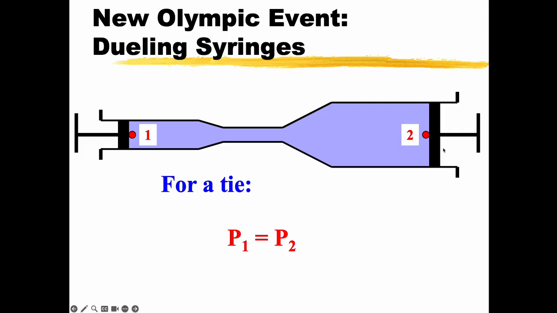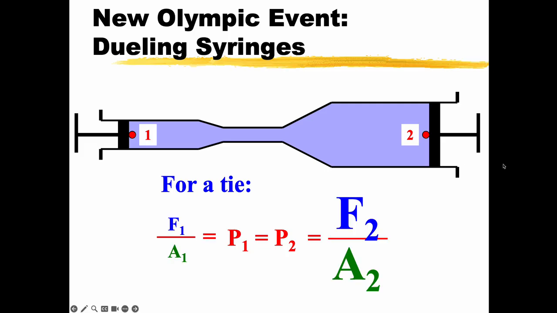Now notice I'm talking about this in terms of units of pressure, but do we push with pressure? No, we push with a force. So if we change this into forces, the area over here is small, so I apply the same pressure, little force, little area. Big area needs a big force. We'll run a demo of this in class. But on this little area side, I don't have to give very much force to create a pressure. That pressure is recreated over here on side 2, and now that's going to produce a big force because the area is so much larger.